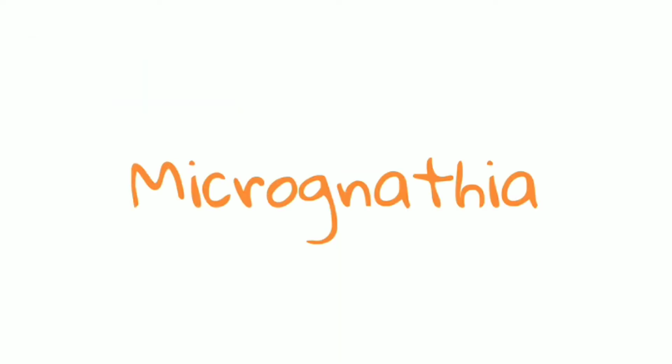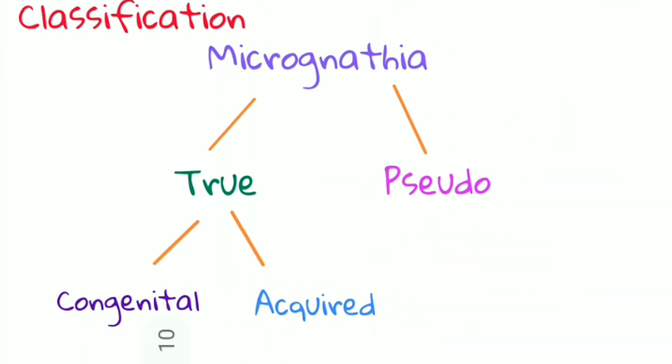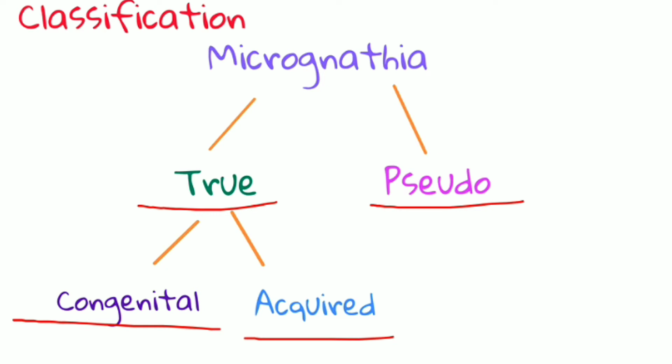Now moving forward to micrognathia. As the name is indicating, micro means small, gnathia means jaw. So here a small jaw is usually seen. Now moving forward to classification. Micrognathia is initially of two types, that is true micrognathia and pseudo micrognathia. True means the jaws are actually small in size. The true micrognathia is again of two types, that is congenital or acquired. Let us see each of these one by one.